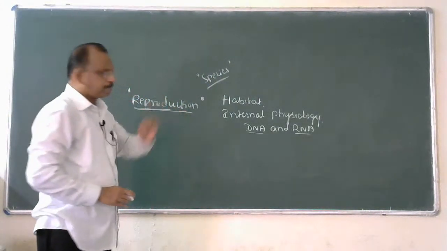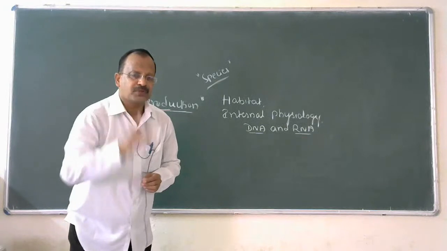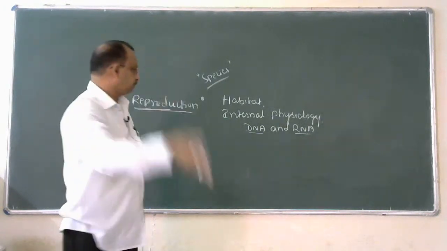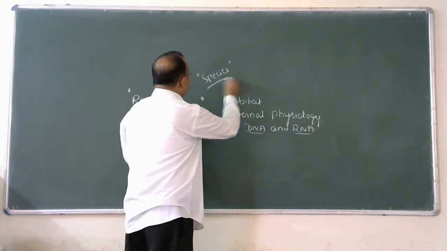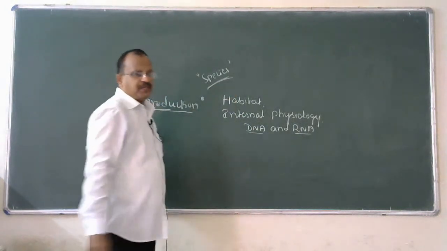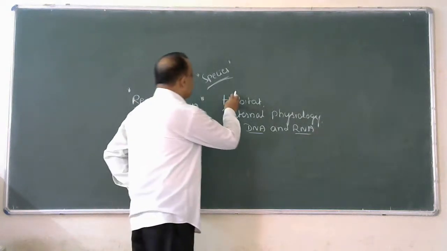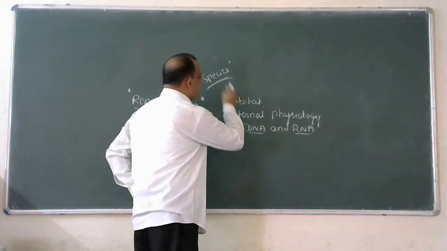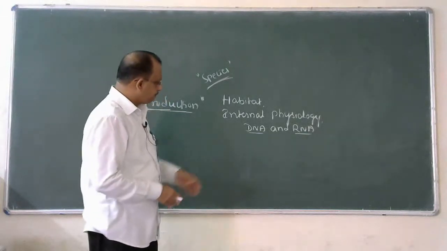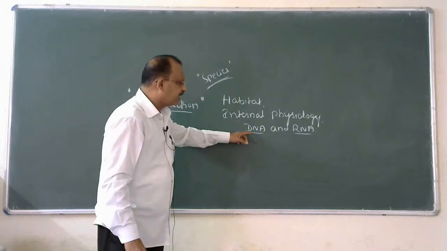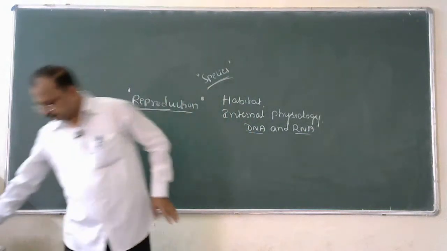Reproduction is a process by which an organism produces new individuals of its own kind. It will enable the continuity of the species generation after generation. The process of reproduction is controlled by habitat, dwelling place, internal physiology, and genetic material.